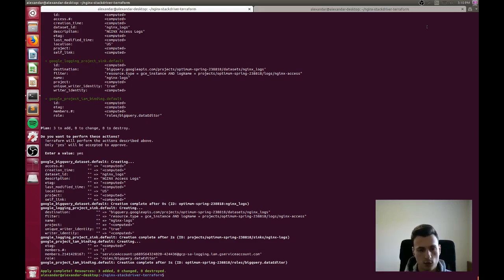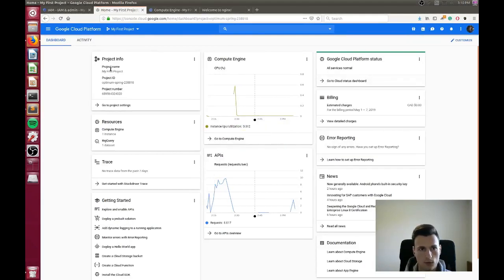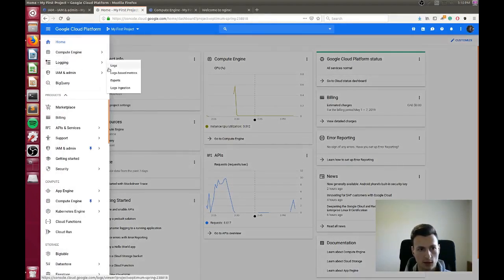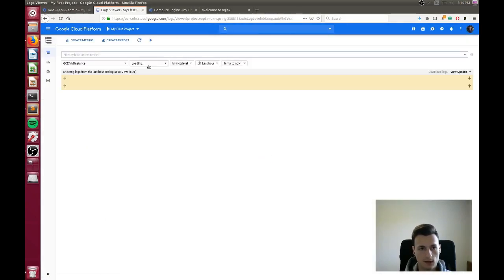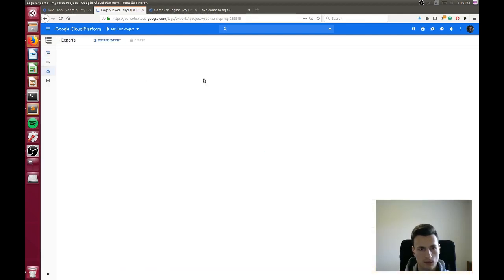So let's just go back to our GCP menu here. So our Google Cloud Console. And in the navigation menu, we're just going to select logging. Going to click the logs button here. Takes a second to load, and then on the left-hand menu, we're just going to click exports. Great. So we can see here that the NGINX-logs sync has been created and that it has a writer identity. That's that service account that we created, and it's going to the correct destination. So now we can actually take a look at BigQuery to see our logs.